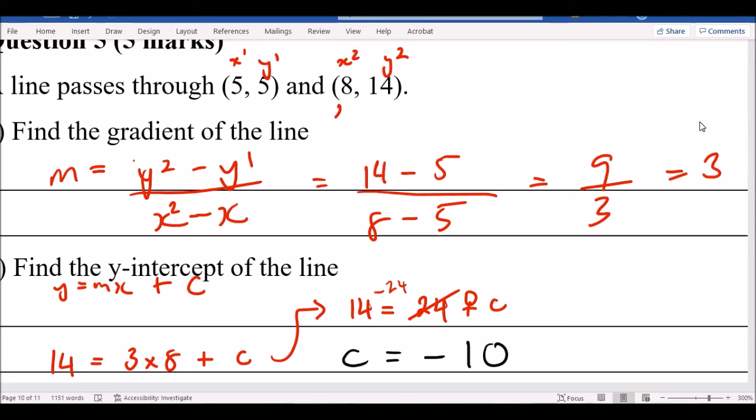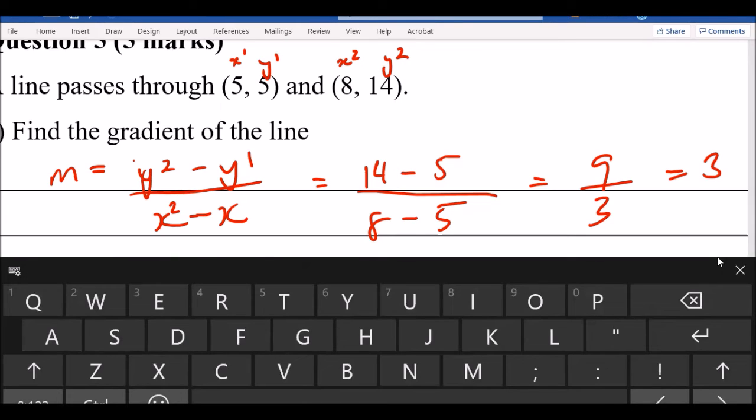So remember that's x, that's y. So change x to 8 and y to 14. So my formula, y is going to be 14. My gradient, remember, was 3. So 3. And then my x is going to be 8 because I'm using this coordinate. So 8 and then plus c.